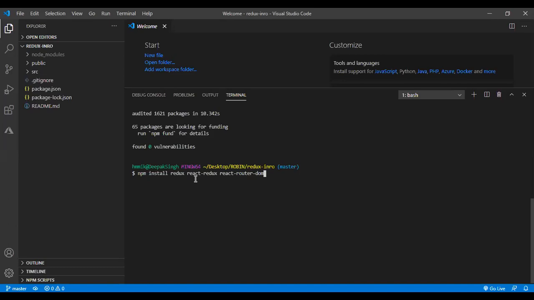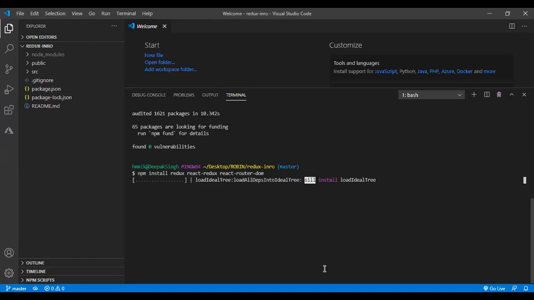Since we are not performing any asynchronous operation, as this is our first session, we will do simple stuff. So we will install Redux first. Redux is important. Then React Redux, which will combine React and Redux. We are importing the useSelector and useDispatch hooks from React Redux itself, so don't forget to install it. ठीक है, इतना बात clear हो गया. Then for routing, we should install React Router DOM. Let's enter.